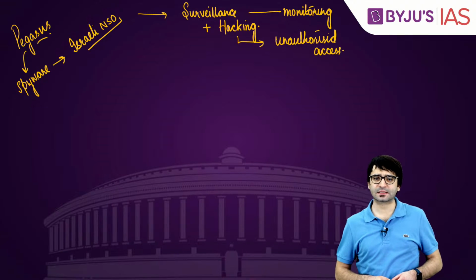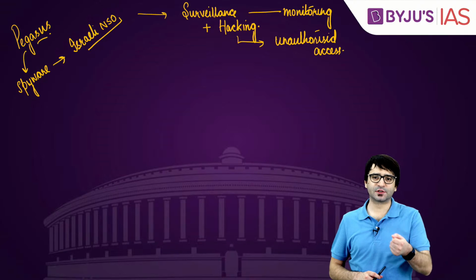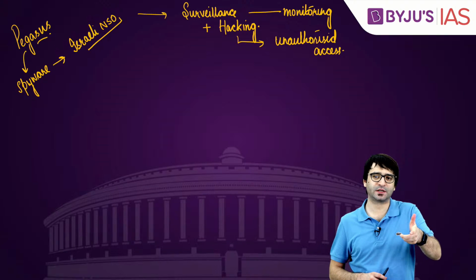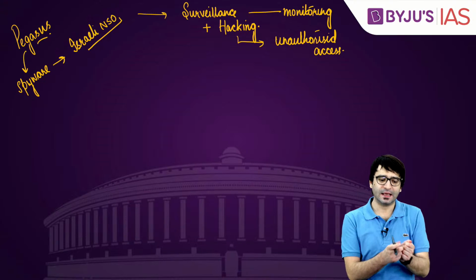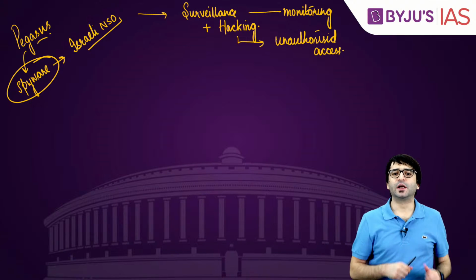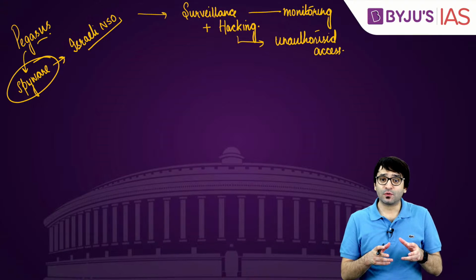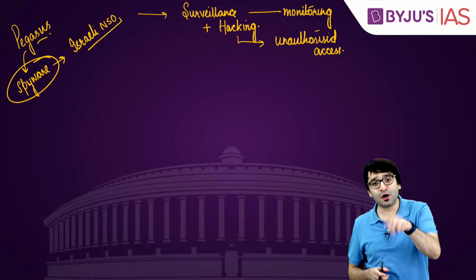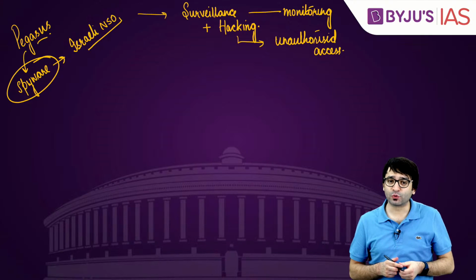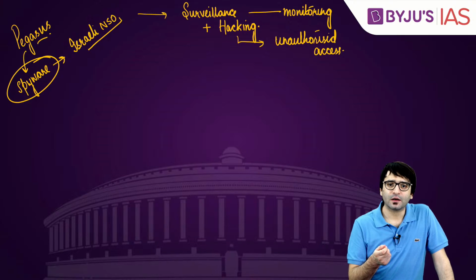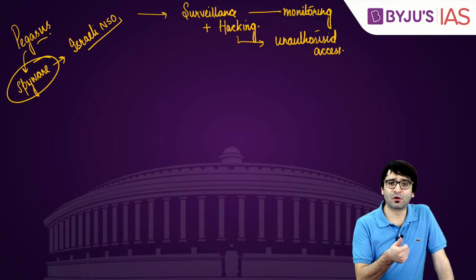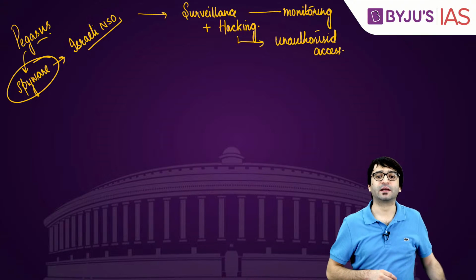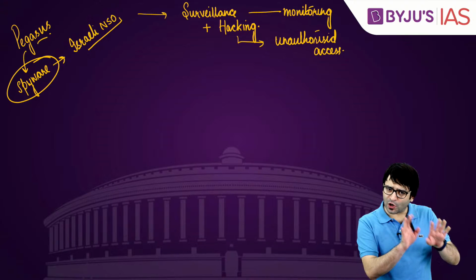What is this unauthorized access? Here's my phone. I got a message from you. Click on this link so that you can attend the live lecture 2 of Indian Polity BYJU'S IAS. I clicked on this link, and then the spyware was installed on my phone. And now you have got access to my phone, but you are not authorized to get this access. Unauthorized access you have been given, and through which what you can do? You can open my camera. You can turn on my microphone. You can make calls. You can read messages. You can send messages. You can do everything. This is hacking. So surveillance is monitoring.